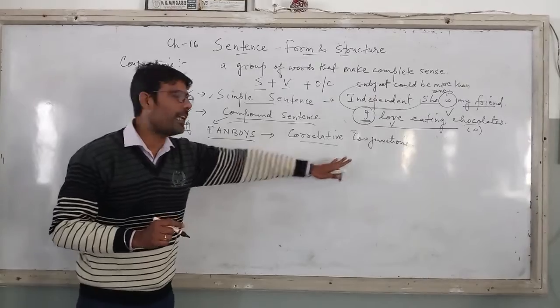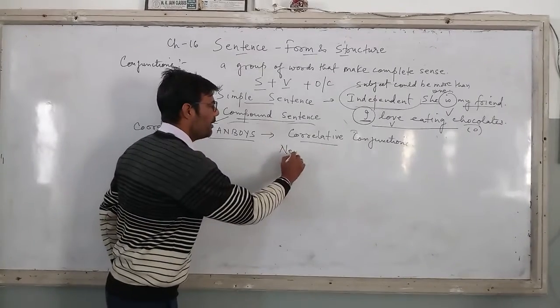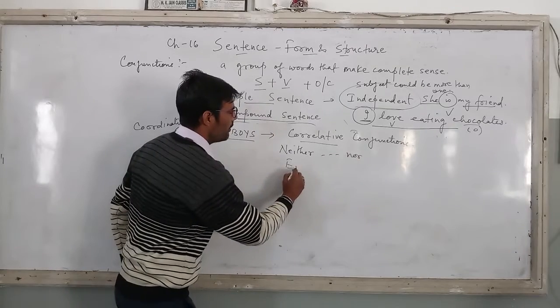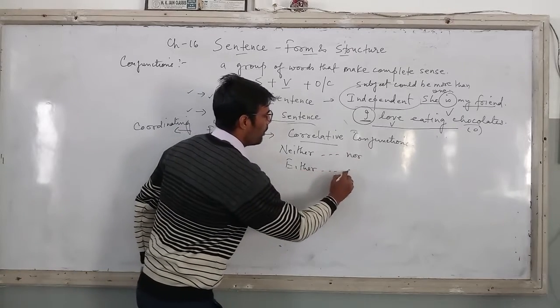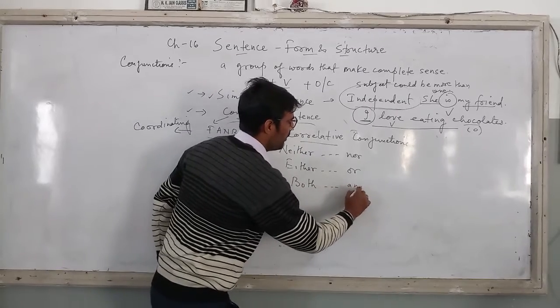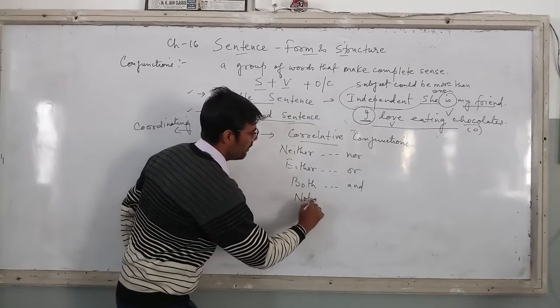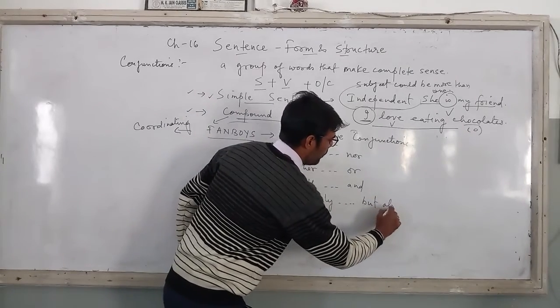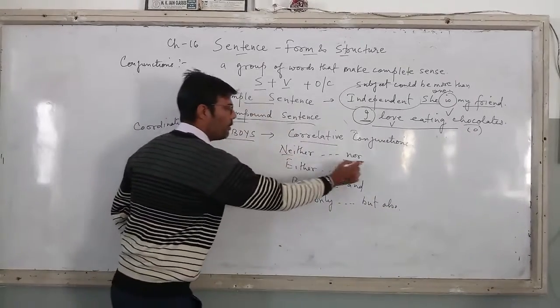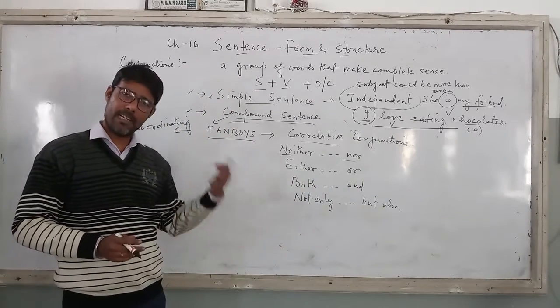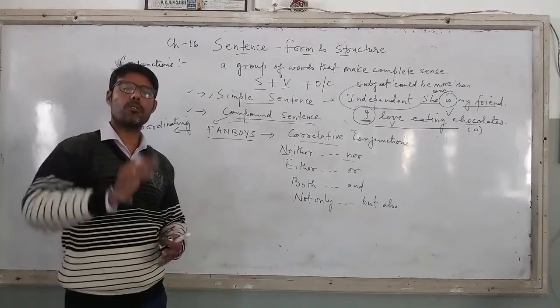conjunctions, I mean to say neither, nor, either, or, both, and, not only, but also. One example I will give you, right? I neither completed my work nor came to school.